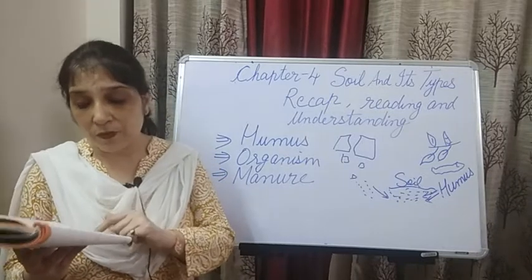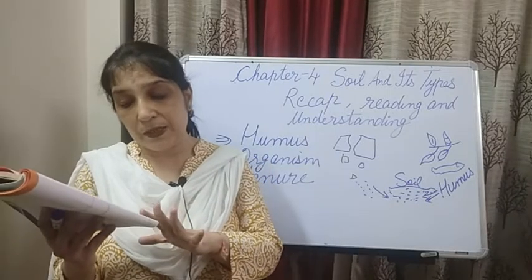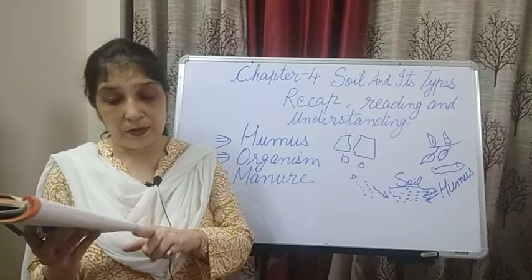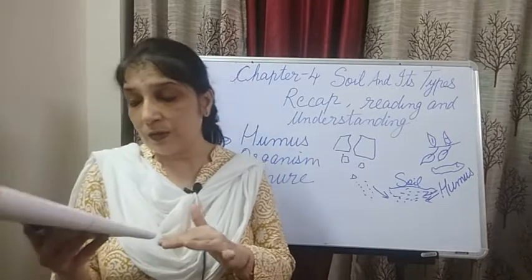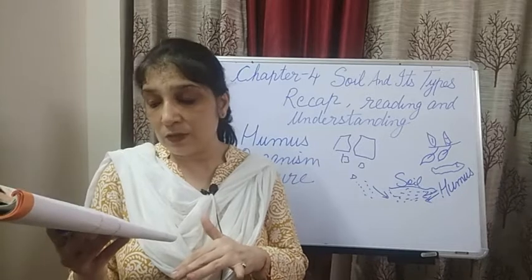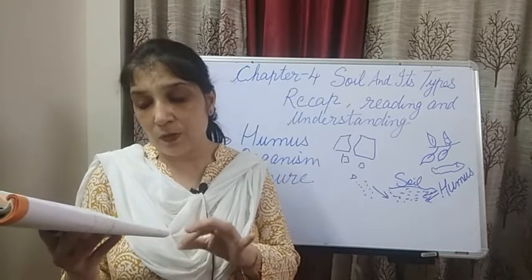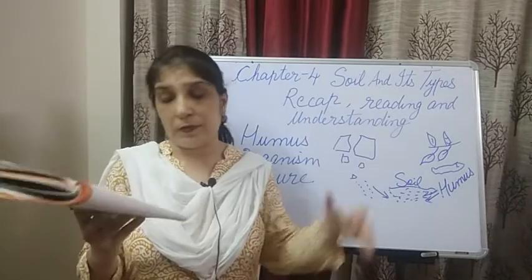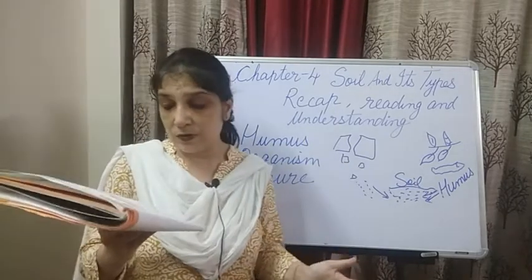Long ago, the surface of earth was covered with huge rocks. The rocks broke down into smaller pieces. How? Due to the action of the sun's heat, rain and wind. This process continued for a long time and eventually the rocks broke into small pieces. Finally, small pieces turned into tiny particles. These fine rock particles were carried to other places by water and wind. With the flow of water and strong blowing winds, these particles were carried from one place to another.